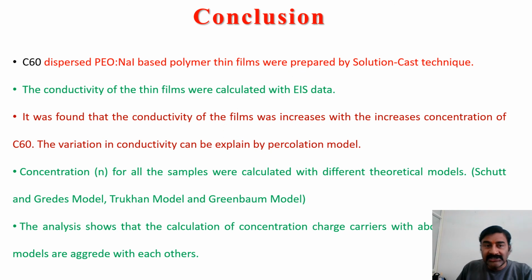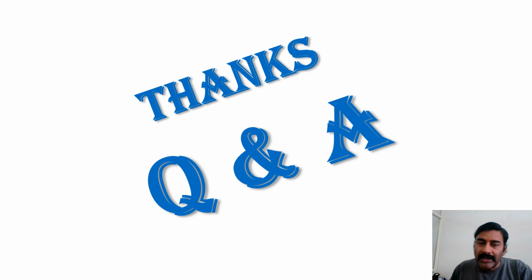So here we concluded that C60 dispersed polymer thin films were prepared by the standard solution cast technique. The conductivity of the thin films was calculated from the electrical impedance spectroscopy data. We found that the conductivity of the film increased with the increase in concentration of C60. The variation in conductivity can be explained by the percolation model. The concentrations for all these samples were calculated with different theoretical models, the Rice and Roth model, Trukhan model, and Greenbaum model, and we concluded that all these 3 models support our change in conductivity, and also we can say that the change in conductivity is attributed to the change in concentration of charge carriers in the system. So thank you very much.